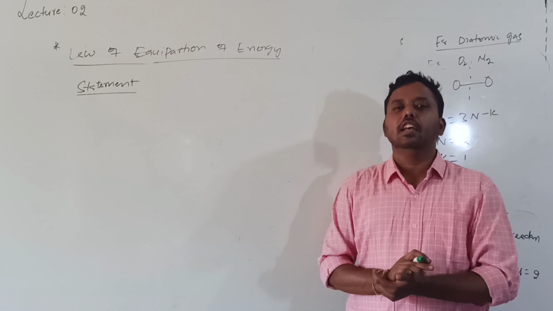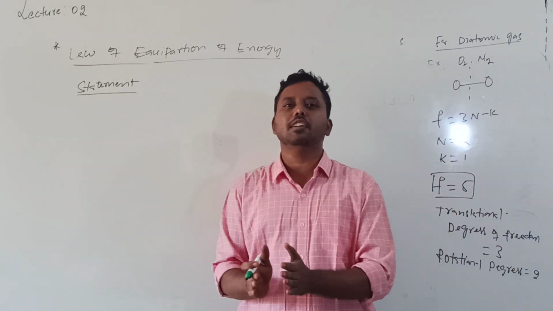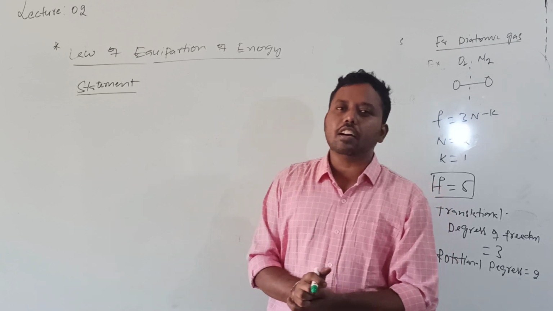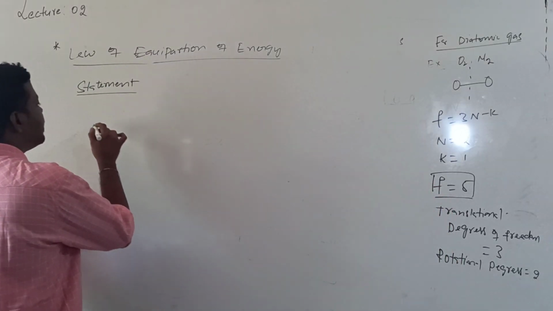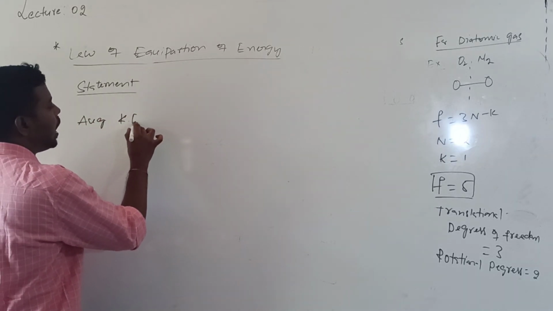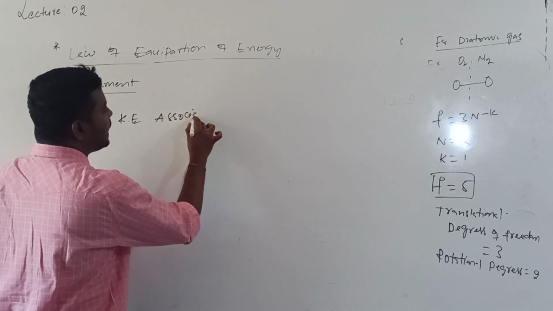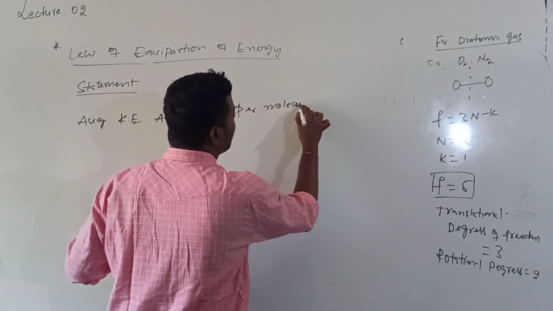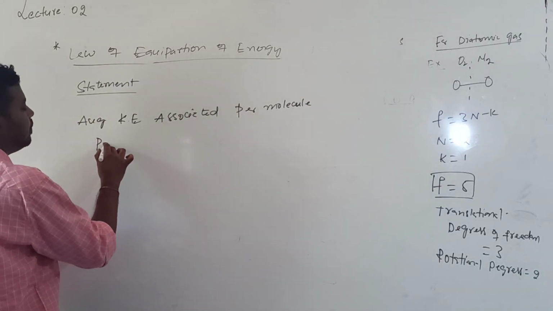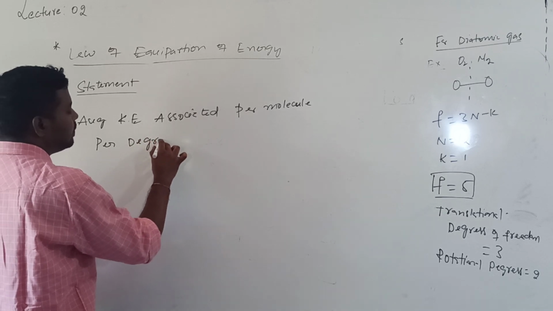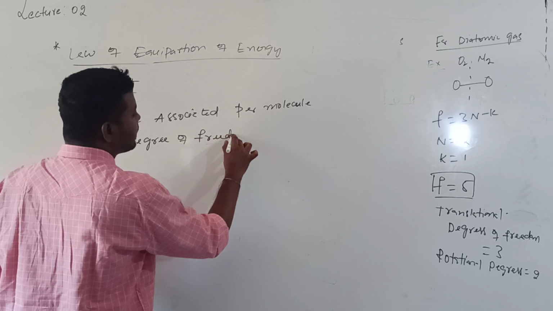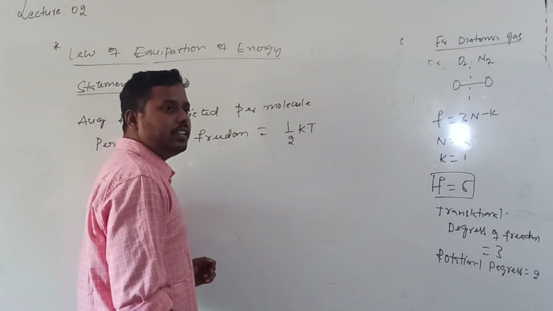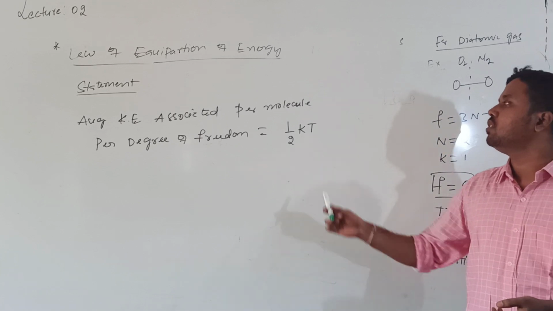Here also, if any gas system has energy, that energy will be distributed equally among all its degrees of freedom, and the average kinetic energy associated per molecule per degree of freedom is equal to 1/2 K T, where K is the Boltzmann constant and T is the absolute temperature.